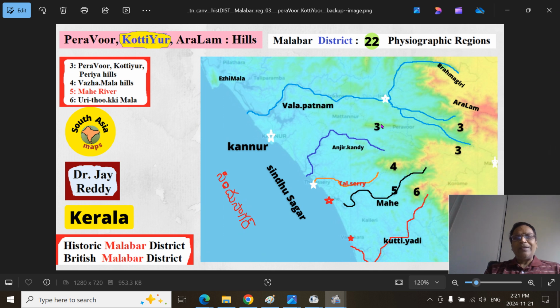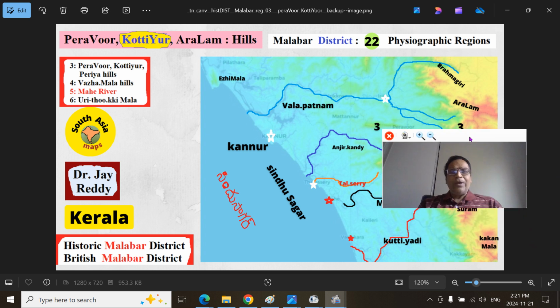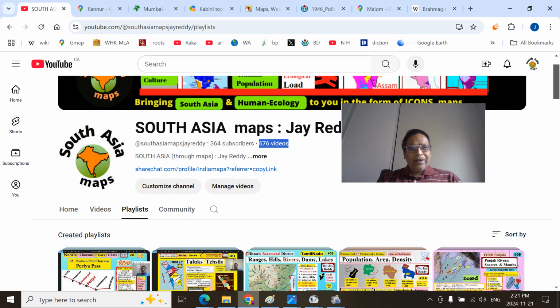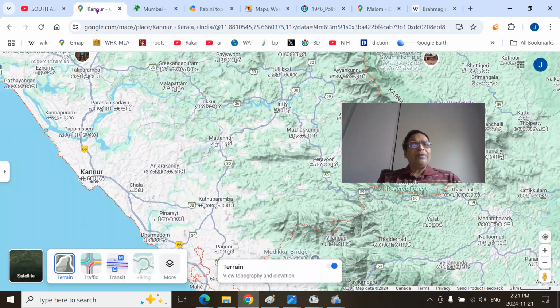This is Peravoor, this is where the airport will be, Mattannur, the Peravoor, this is Kottiyoor, this is the Periyar River, this is the Aralam. So we are talking about Bavali River, Aralam River, this is the Barapole River, Kannur town and Iritty town, Valapattanam. So you can have this broader understanding to get a deeper understanding of this region.